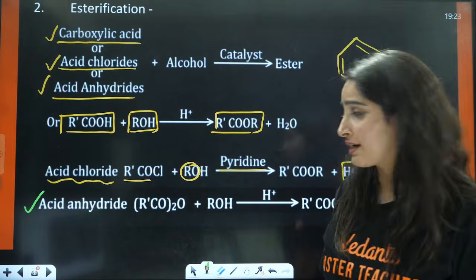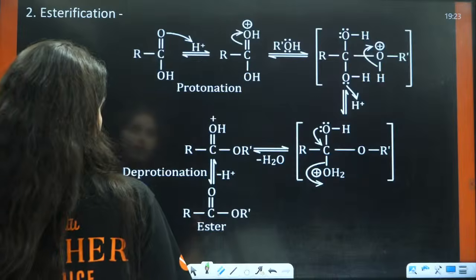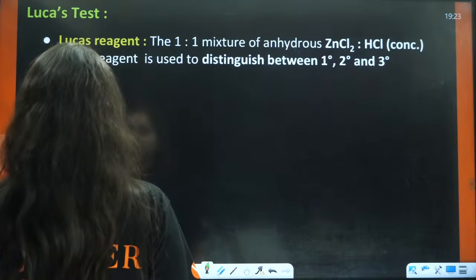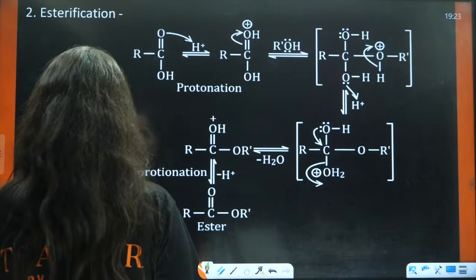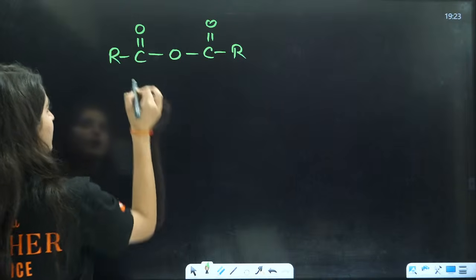Yes. Now, next is acid anhydride. Third is with acid anhydride. Here what will happen? Wait a minute, let me draw it on the next page. We don't have space here, so I'm drawing it here only. What is acid anhydride? It has C double bond O, this is R, this is R, right?